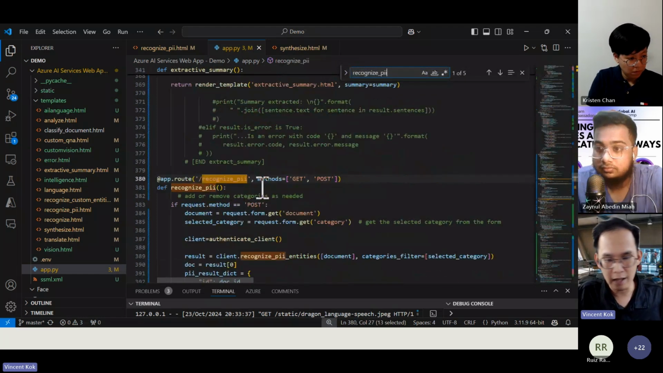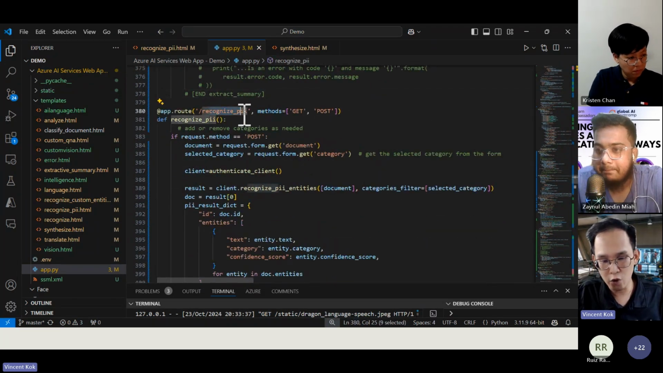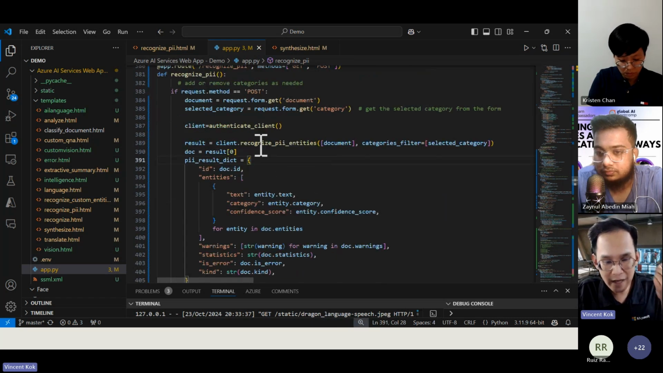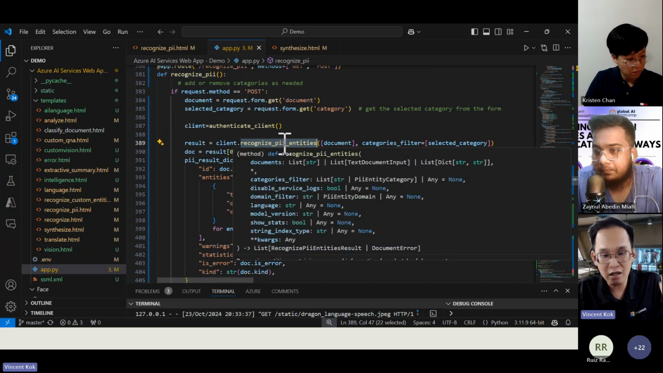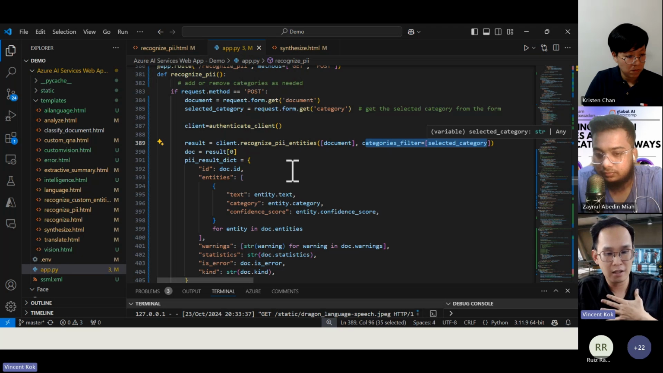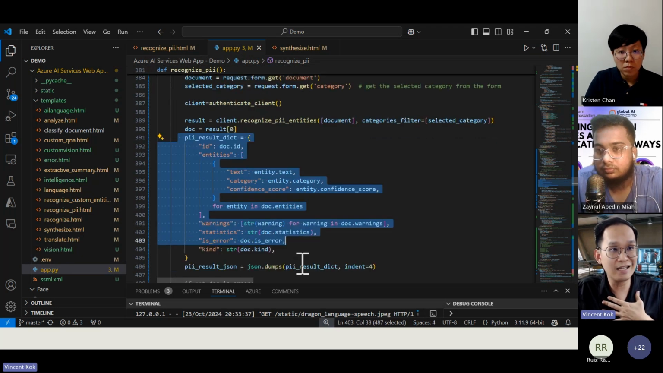Recognize PII, right? I have this recognize PII route. It's fairly simple once you know the basics. You see, I'm getting the documents. I'm getting my category. Is it all? Is it a phone number? Right now, this is the method that I'm using, recognize PII entities. When I hover over this, you can see there's a category filters, and that's why I pass in my category filters here, equal to my selected category. After that, you'll get the result. Is that easy or hard?